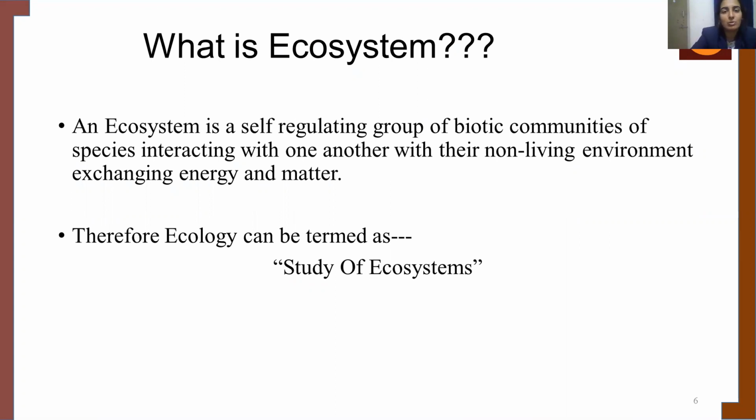I hope you remember what is biotic and abiotic components, because in the last class we had gone through what is biotic and abiotic components. So this interaction between the biotic components along with the abiotic components is termed as an ecosystem.